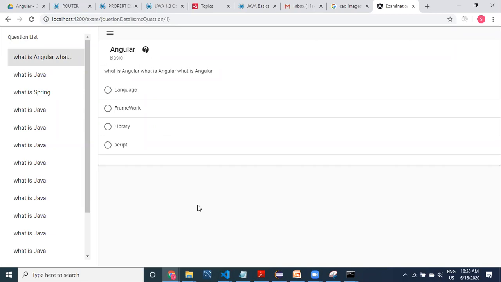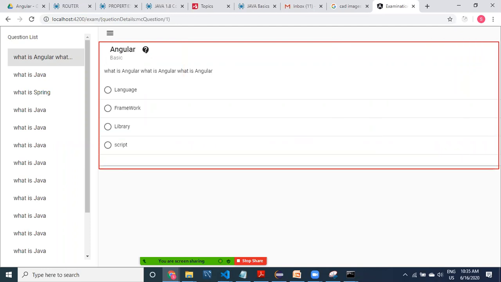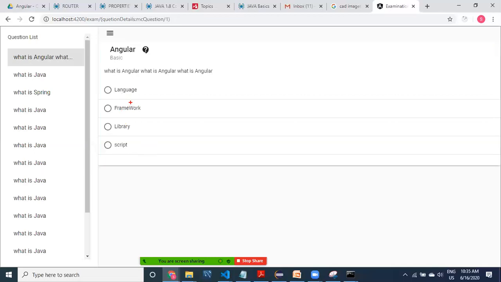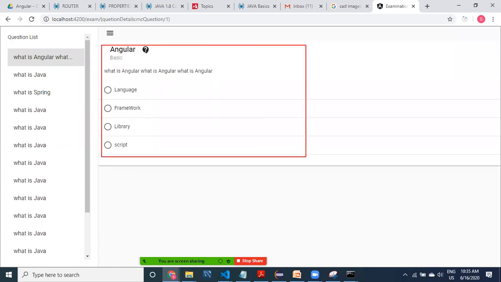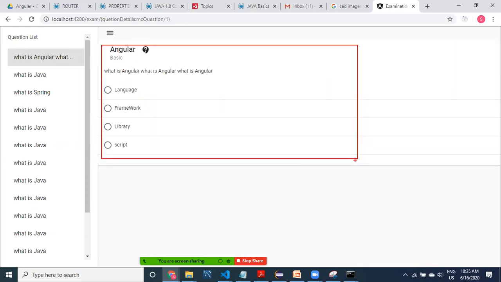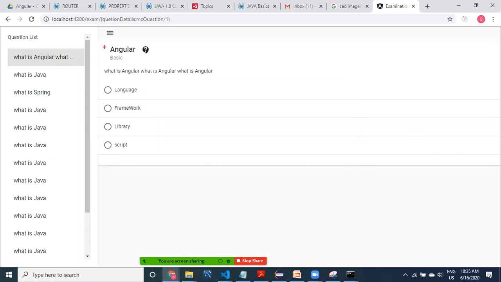What is the benefit of this? This is one component, and this is one type of question. It contains radio buttons, right? These are the radio buttons available here. Now another question is another component. This is one type of component which displays these multi-option questions. The type is optional question. To display an optional question, this is one component.